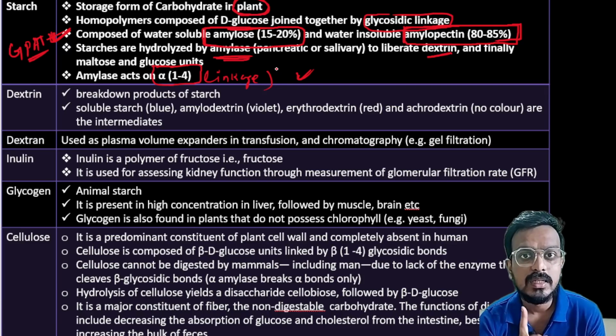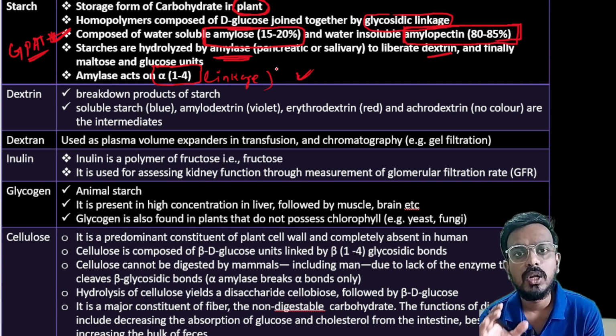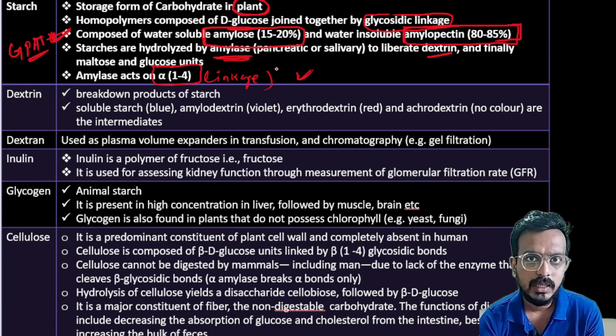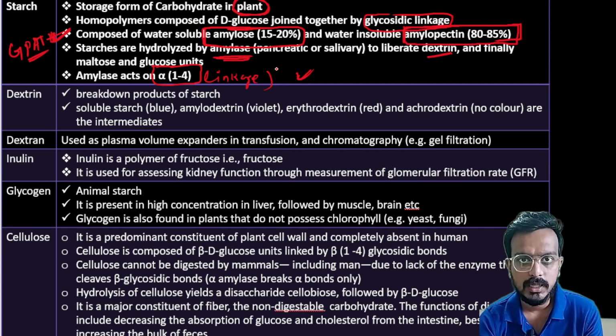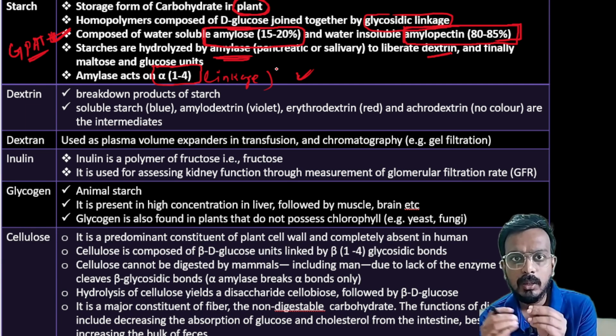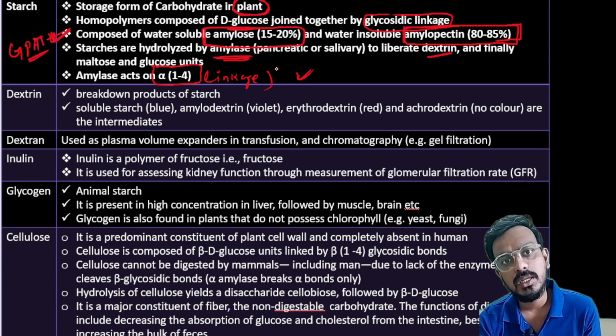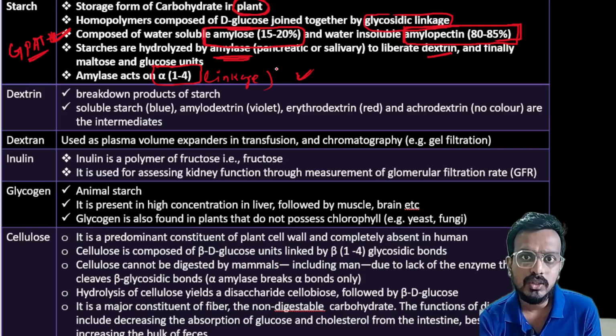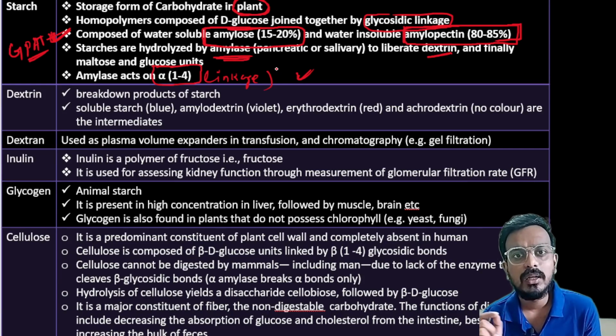What is important about this compound, starch? First, remember that starch is the storage form of carbohydrate in plants. It is a homopolysaccharide, as I told you polysaccharides are of two types, homopolysaccharide and heteropolysaccharide. Starch is a homopolysaccharide of D glucose joined together by glycosidic linkage. It has two units: a water soluble unit called amylose, and a water insoluble unit called amylopectin.